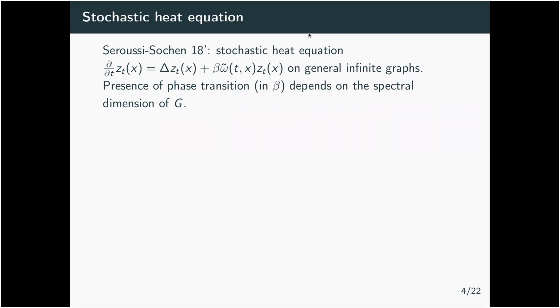And they look at this equation on general infinite graphs, and it's a paper which really uses physics techniques. The general idea was to say that the presence of phase transition should be related to the spectral dimension of the graph.